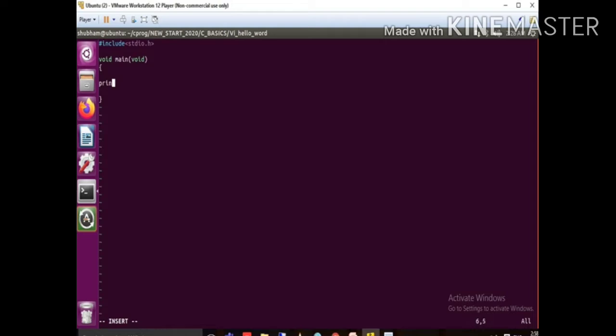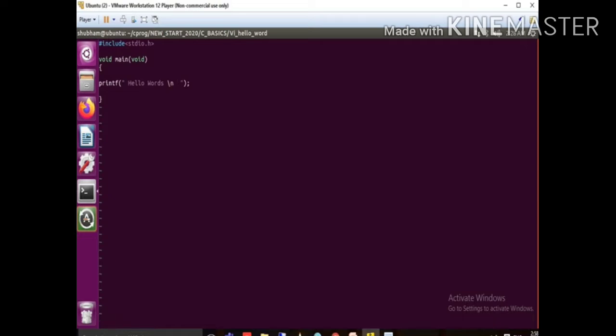What do we need to write? We need to write a hello world code. So we directly use the printf function to print anything on a monitor. In the double quotes, whatever you write will be printed as it is on the monitor. What we need to print is hello world. So I write hello world, and once you compile this code and print on a monitor, the next output would continue on the same line. So that's why we use the slash n. What slash n does is shift your cursor to the next line.